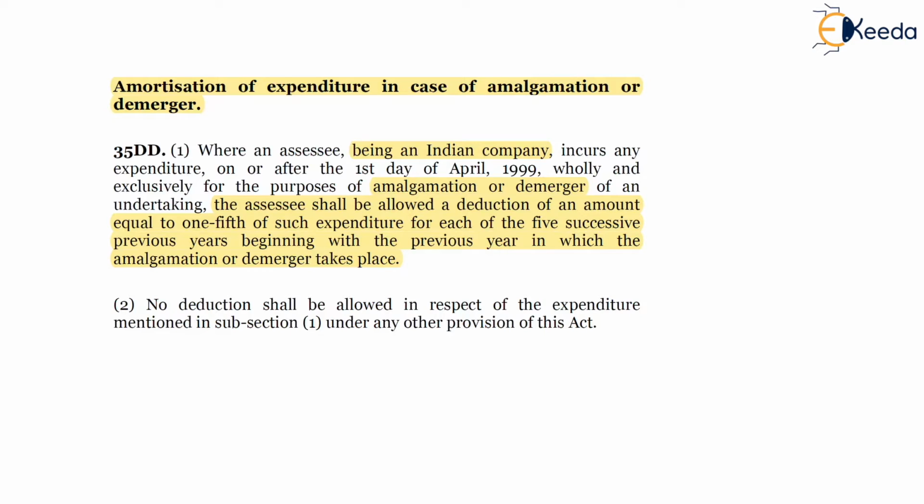So starting from the previous year in which the amalgamation or demerger takes place and followed by 4 succeeding previous years, and as per subsection 2, deduction allowed under this section won't be allowed as deduction under any other provisions of the Income Tax Act. So friends, 35DD gives deduction to an Indian company where there are expenses related to amalgamation or demerger.